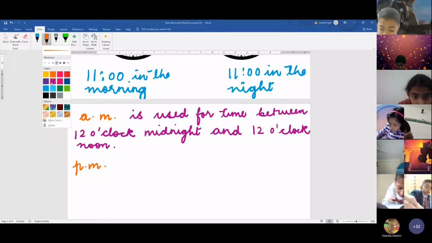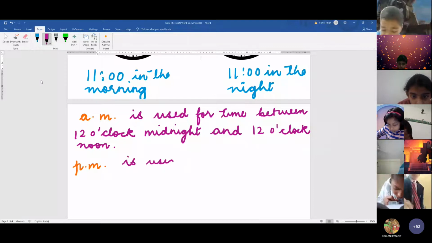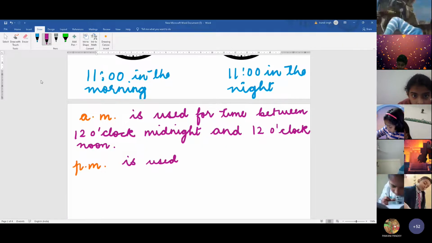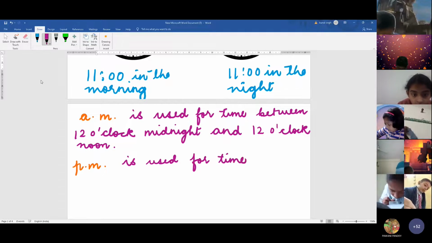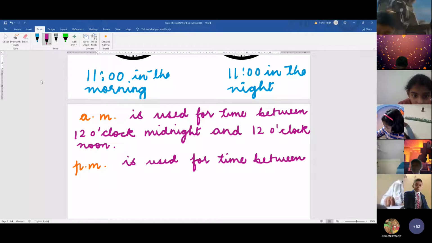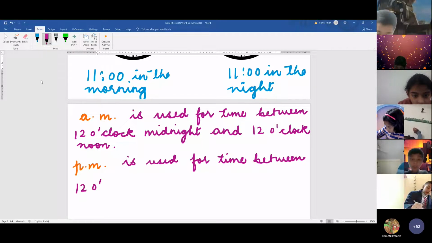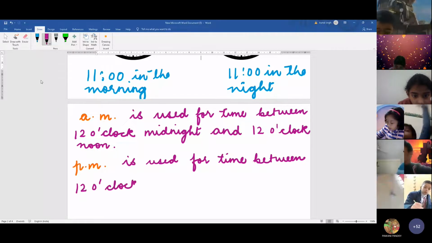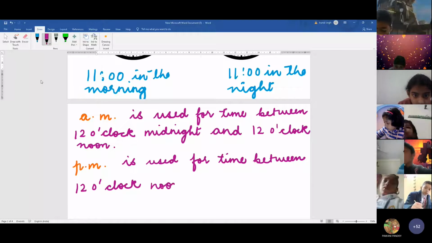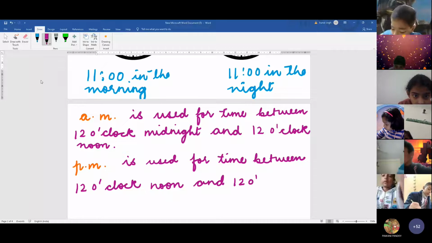PM is used for time between 12 o'clock noon and 12 o'clock midnight.